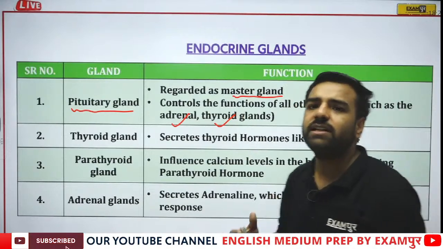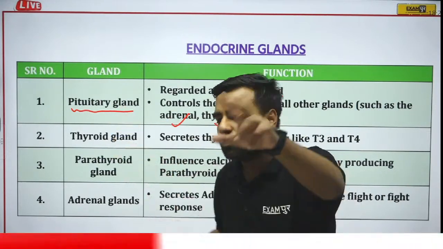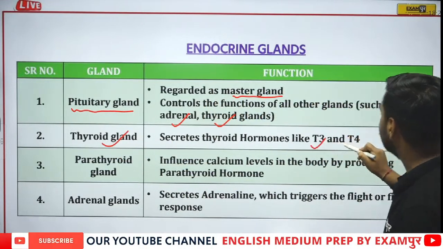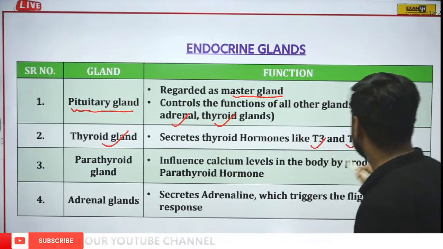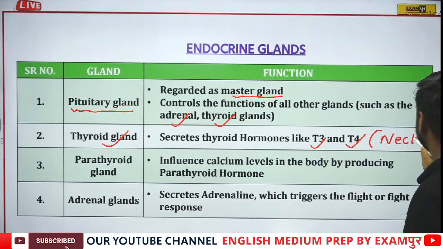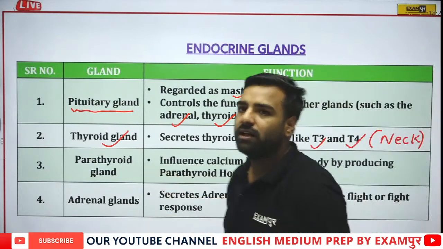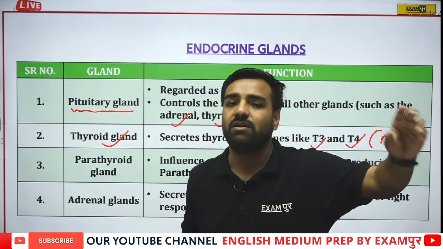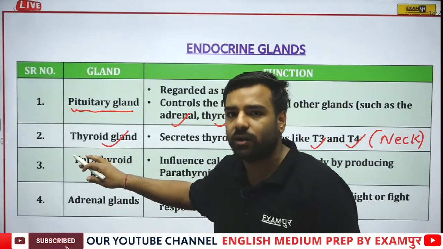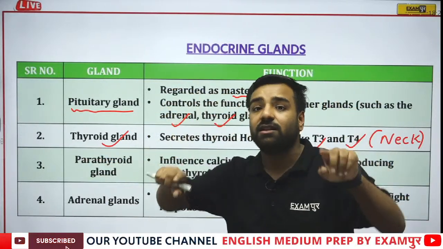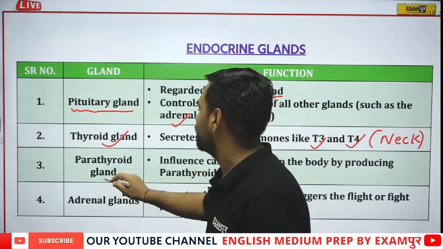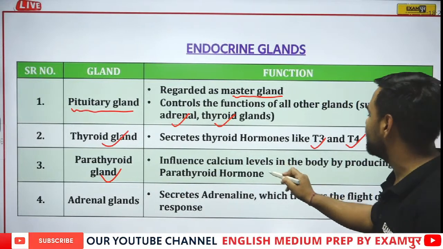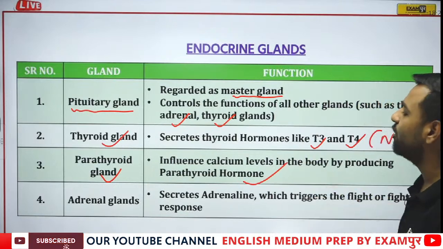Similar way, thyroid, where is it? In our neck, creating what? Thyroxine. So let's have a look. If I talk about thyroid gland, it secretes thyroid hormones like T3 and T4. Where it is located? It is located on our neck. Then, if I talk about parathyroid, I told you this thyroid is actually having butterfly shaped structure. Now, this question is asked in the examination. Which gland is having butterfly shaped structure? That is thyroid. And on that particular butterfly shaped structure, there were 4 dots. Those 4 dots were what? Parathyroid. Now, this parathyroid gland actually influences the calcium levels in the body, which are produced by parathyroid hormone.